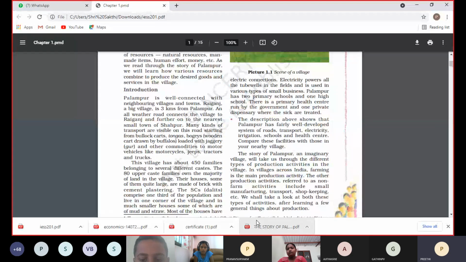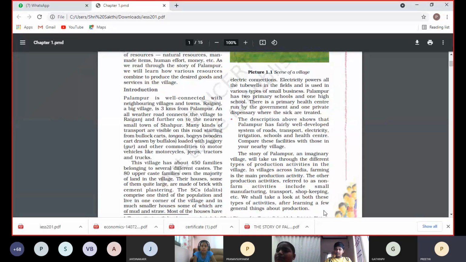Okay, so how many people remain? Excluding the 80, the remaining people live in the 1/3 of the population. That means nearly how many people are living in the corner? 450, 1/3 எவ்வளவு வரும்? How many? Nearly 150 families are living at the corner of the village. Are you clear? Yes, ma'am. So again I can recall this one.